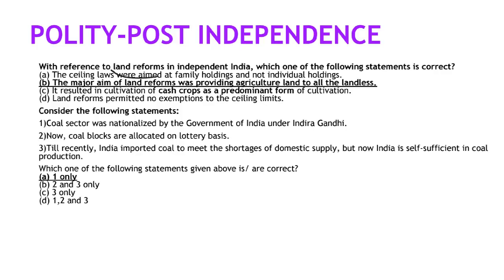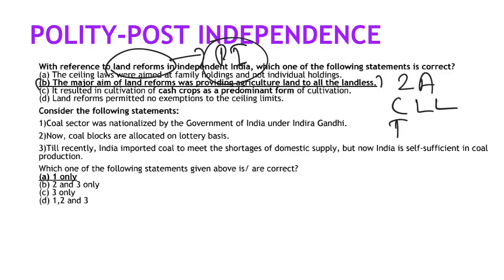Now land reforms, again a post independence one. What was the intention? If you are not clear about what the intention was, what the zamindari abolition, ceiling on land limit, or tenancy reforms were, all those things, you might get this one confused also. So go back, read that. You don't have to read that bulky Bipin Chandra's post independence. Even if you read NCERT class 11, very high chances.